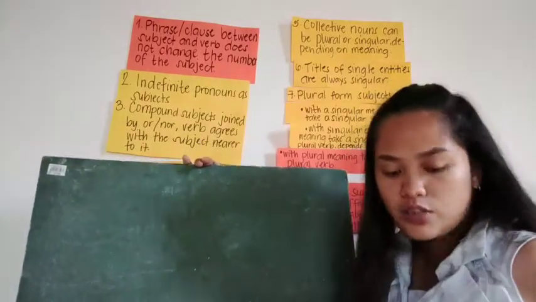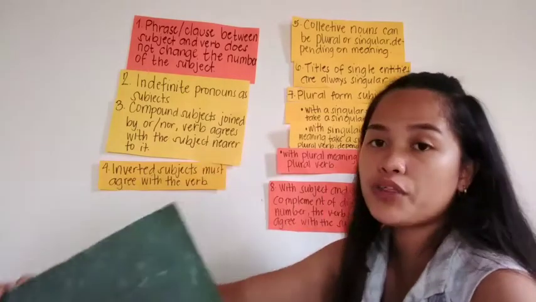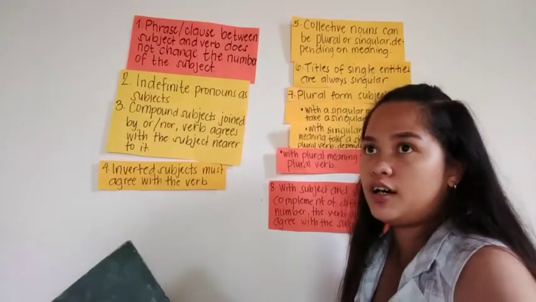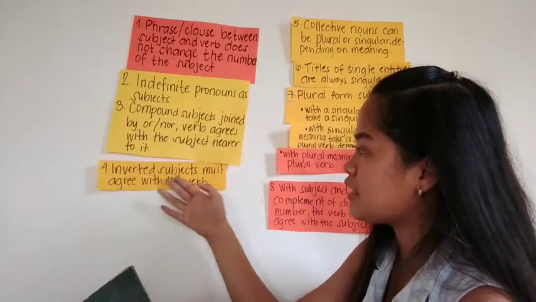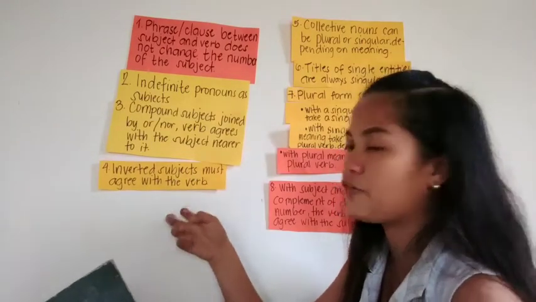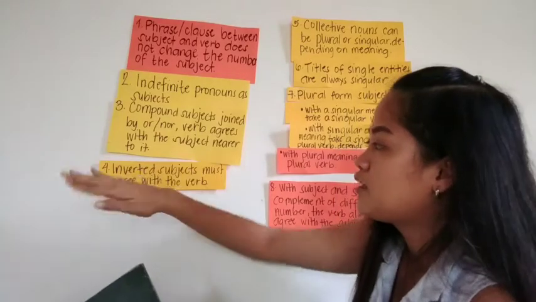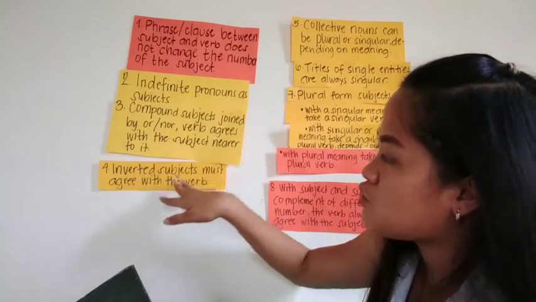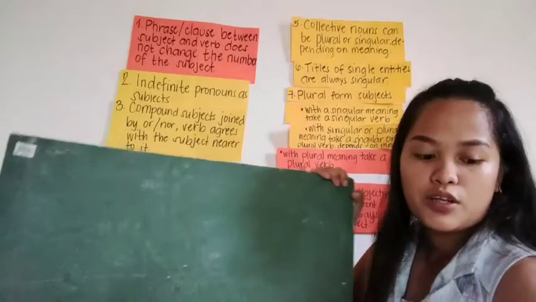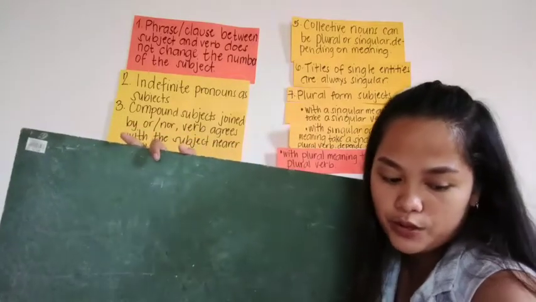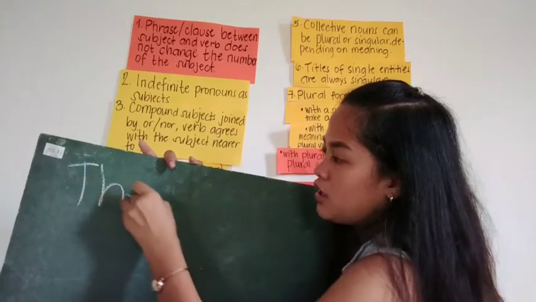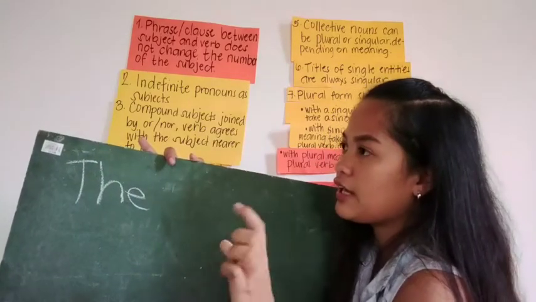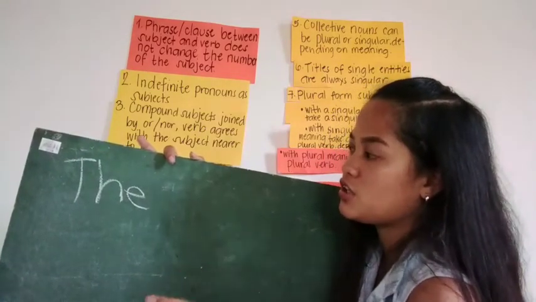Okay. So now let's proceed to the fourth rule of subject-verb agreement. Inverted subjects must agree with the verb. So for example, inverted meaning something like it's exchanged.